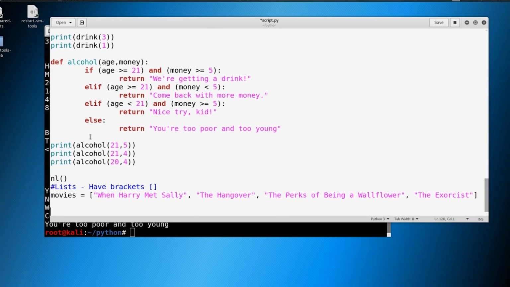Again, lists just live in brackets. So we've got list item 1, item 2, item 3, and item 4. Okay, so let's go ahead and print these.